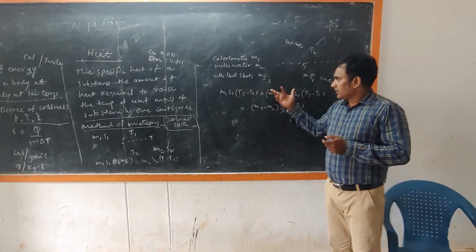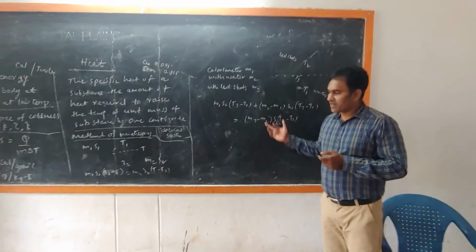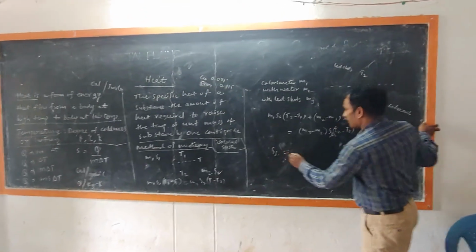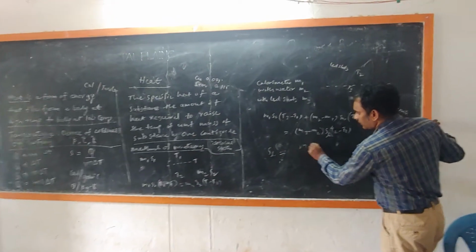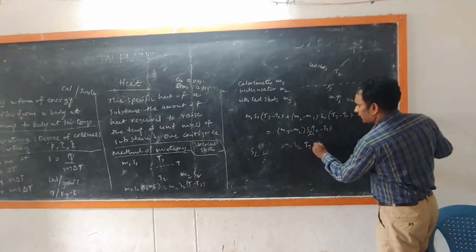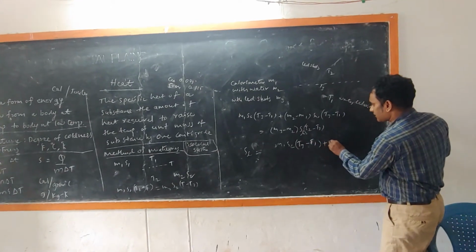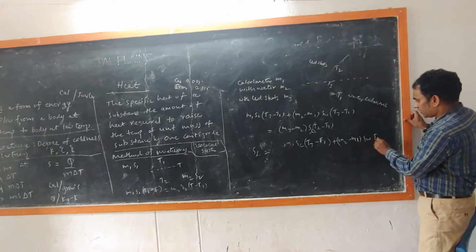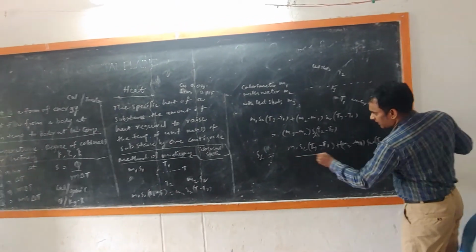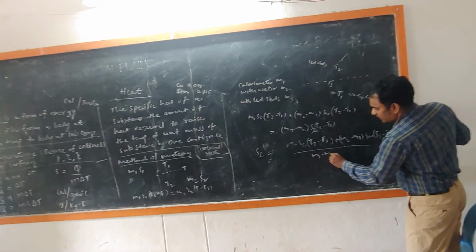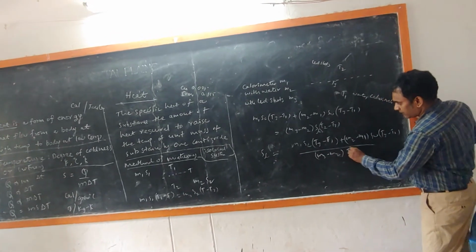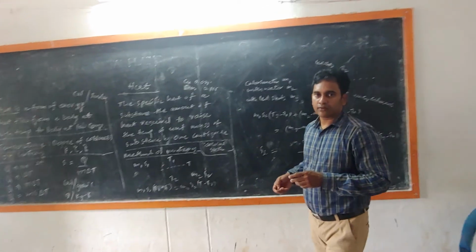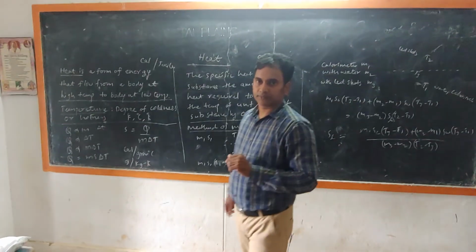Therefore, we can get this equation. By this equation, we can simply calculate SL, which is unknown: m1 Sc (T3 minus T1) plus (m2 minus m1) Sw (T3 minus T1), divided by (m3 minus m2) into (T2 minus T3). That is the method of mixtures to find out the unknown specific heat of any material. Okay, thank you.